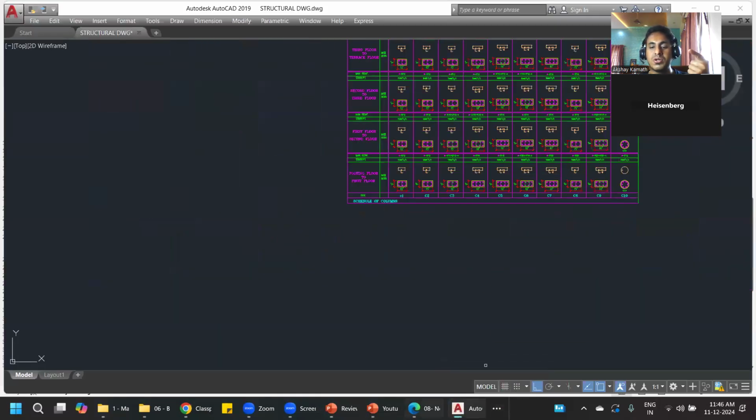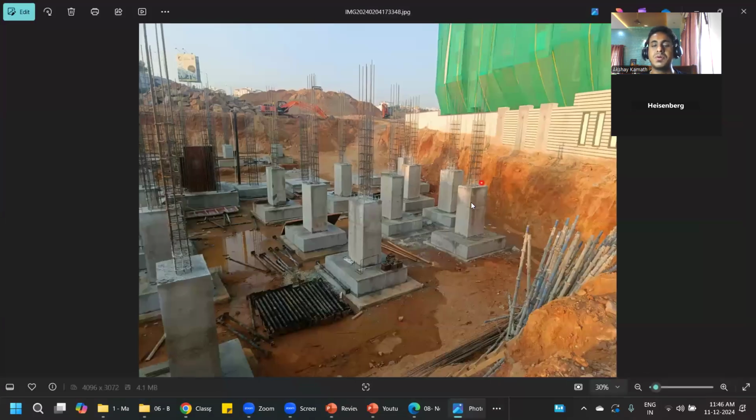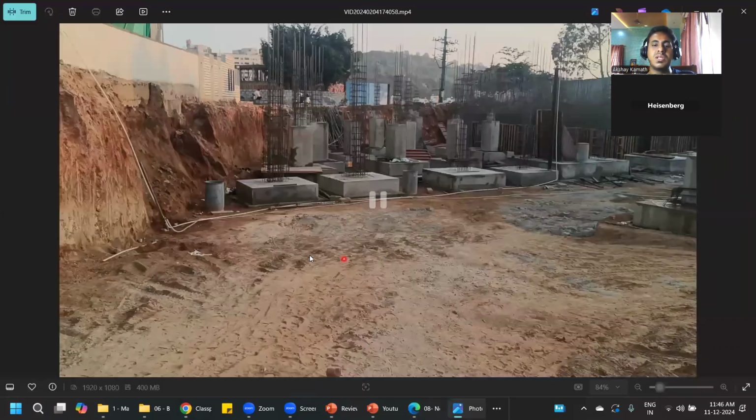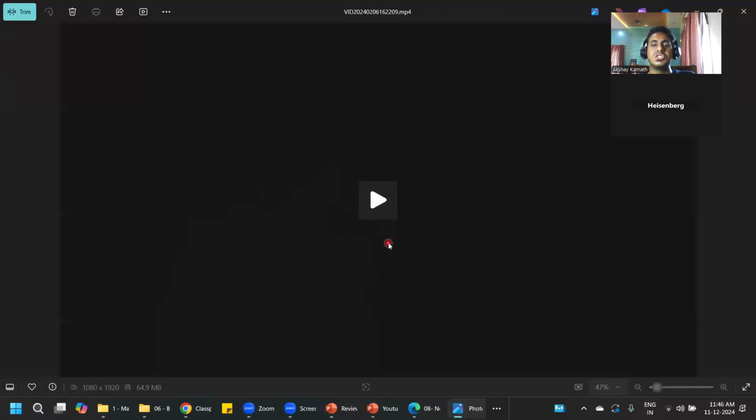And also in the same execution course, I'll cover the apartment construction. This is one of the apartments which is going on. We'll also try to cover how the entire execution is done. This is your footing PCC, this is footing, this is pedestal, then we have a column coming. You're getting my point, no? Literally, I'll show you everything practically, from the site only. I'll be teaching you all these things.